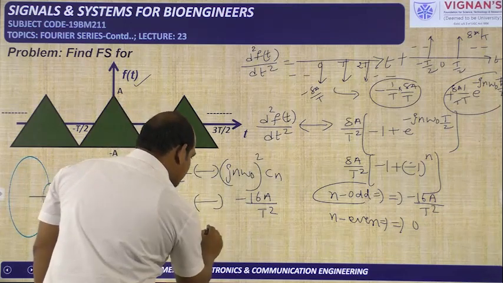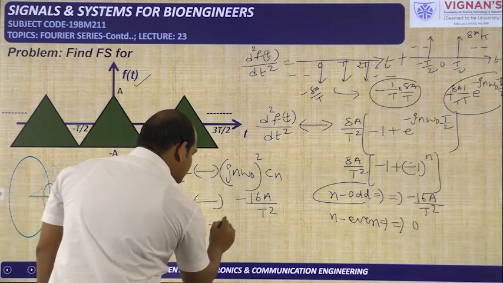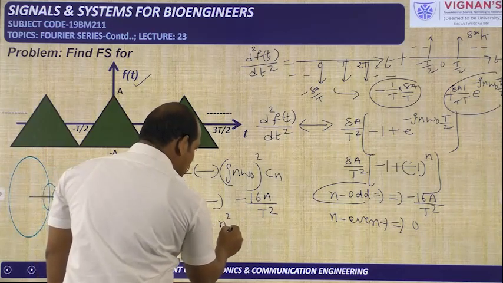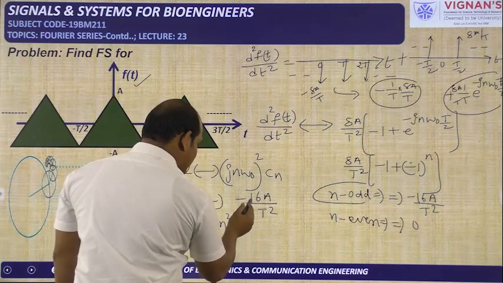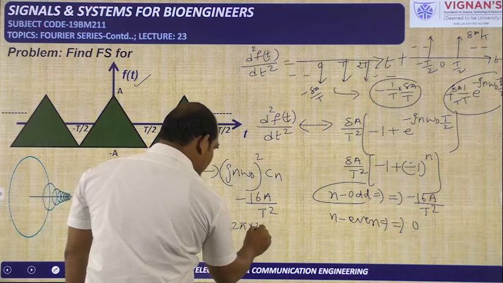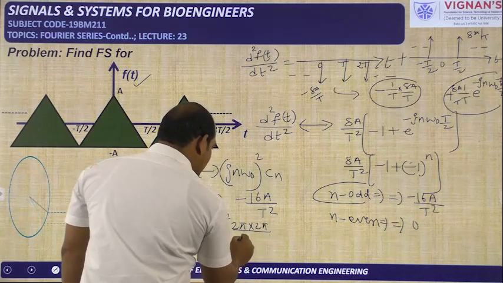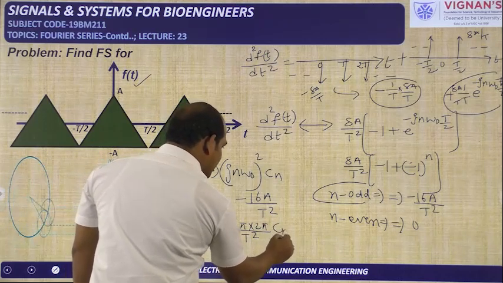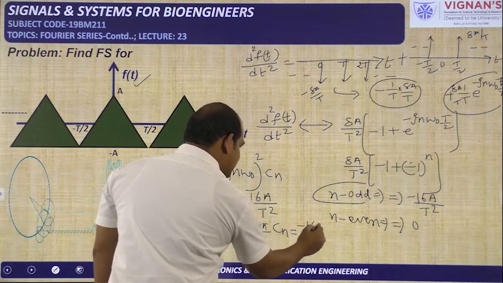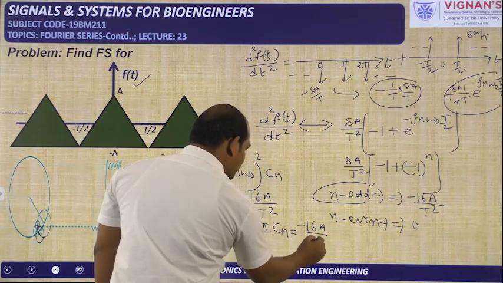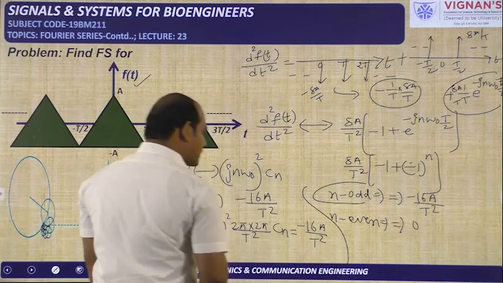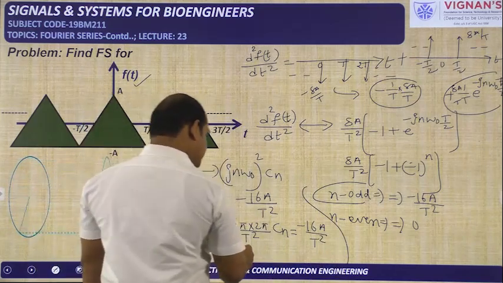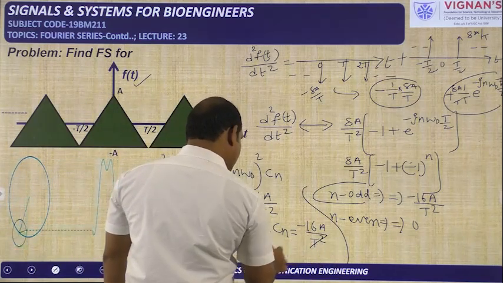So j square means minus 1, n square, omega naught square means 2 pi by t whole square. So 2 pi into 2 pi by t square into cn is equal to minus 16a by t square. The t square will be cancelled.